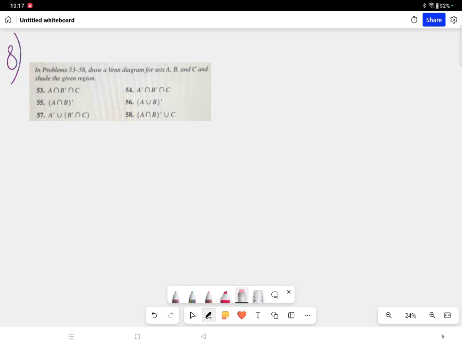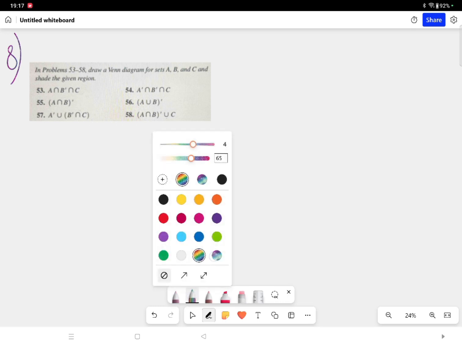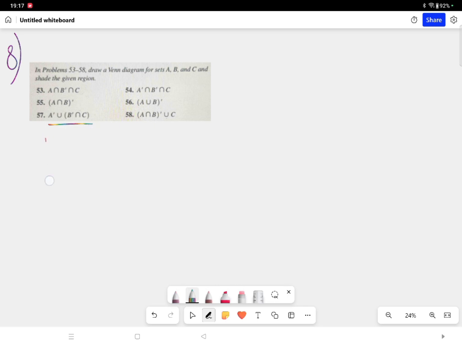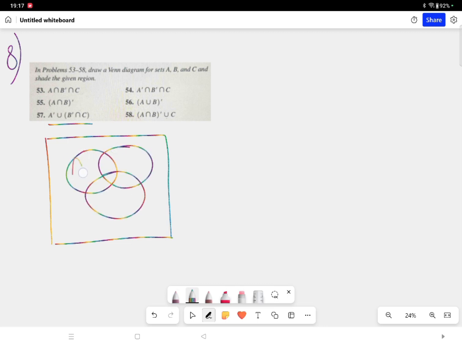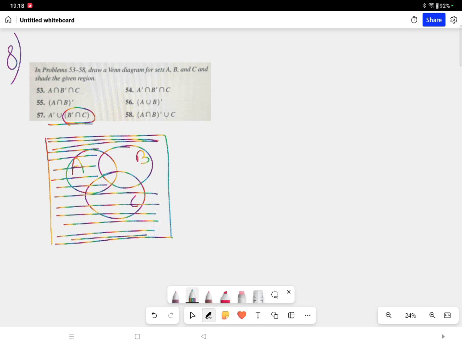Another subpart we will do, which is as per the question, the 57th one: A complement union B complement intersection C. For that, let's draw three sets A, B and C. This is A, this is B set and this is the C set. First, B complement, the work of the brackets has to be done first. What is B complement? Leaving B whatever part is there, that is B complement. Intersection C. So C has to be colored with a different stroke.